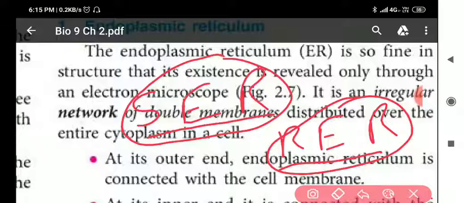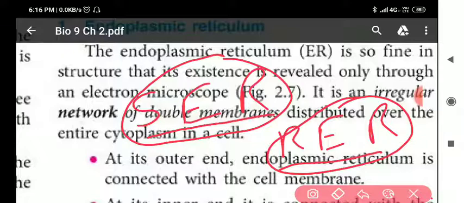And when there are no ribosomes, their surface remains smooth, and hence it is known as smooth endoplasmic reticulum. So we can divide the endoplasmic reticulum into two, SER and RER.